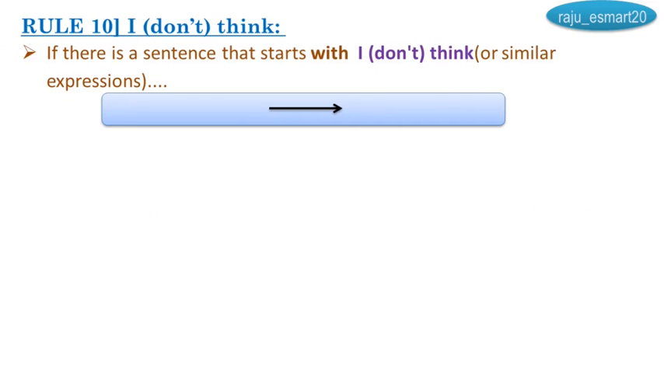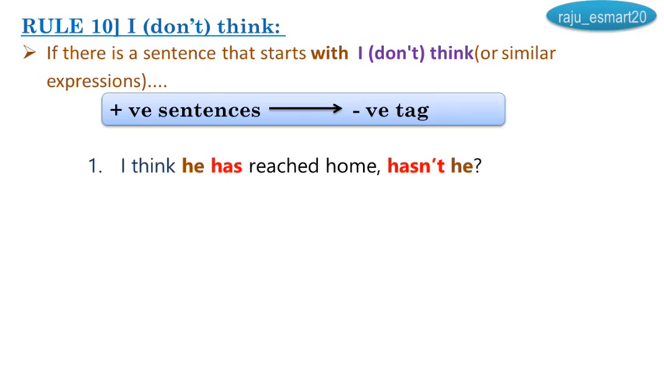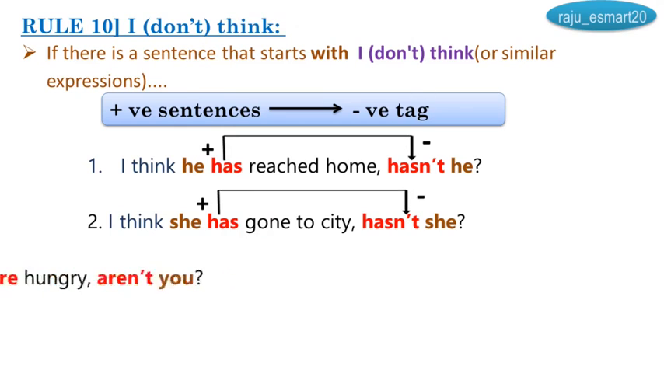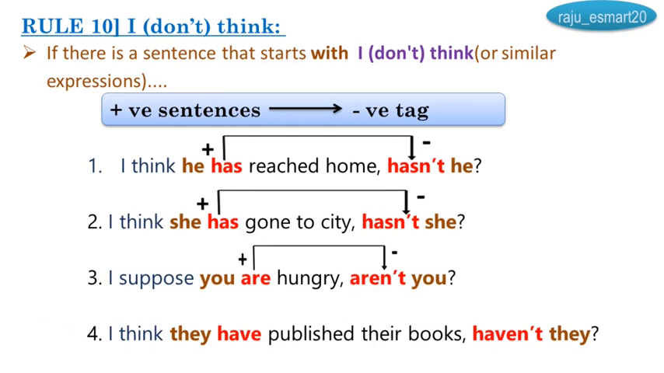If there is a sentence that starts with I think or similar expressions, examples you see, I think he has reached home, hasn't he? Okay. I think she has gone to city, hasn't she? I suppose you are hungry, aren't you? See, I think they have published their books, haven't they?